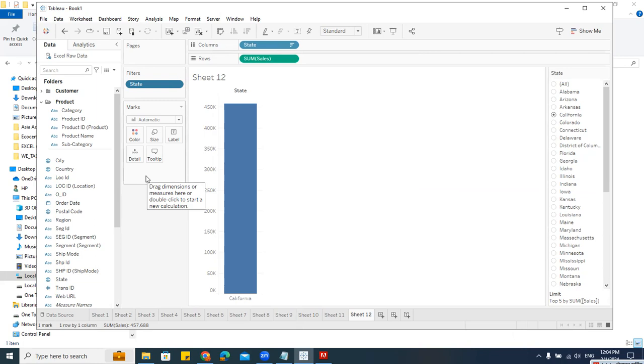In tomorrow's part, there are a lot of important things and some advanced things. What is that? How to write formulas, the calculated field. That is very important. Next, how to create parameters. There is something called parameters, like what we saw with these filters. Likewise, we can use the parameters and then filter the data. How to create a set. How to create a hierarchy. How to group the values. So there is something called a set and group.